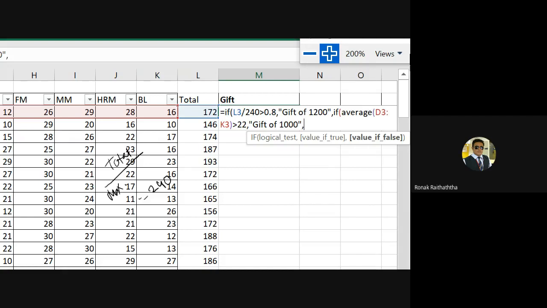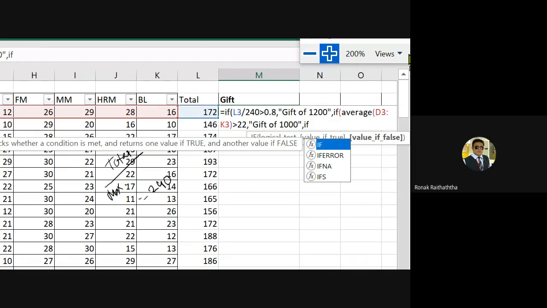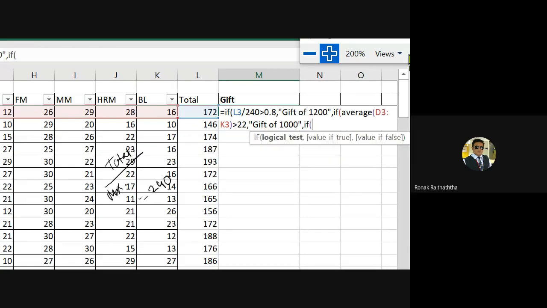If the second is also not satisfied, then we may go to the third one. Okay, and if I want to insert a third condition, again there would be one more if into the picture. And after that if, the bracket should start. So there comes a third logical test now.